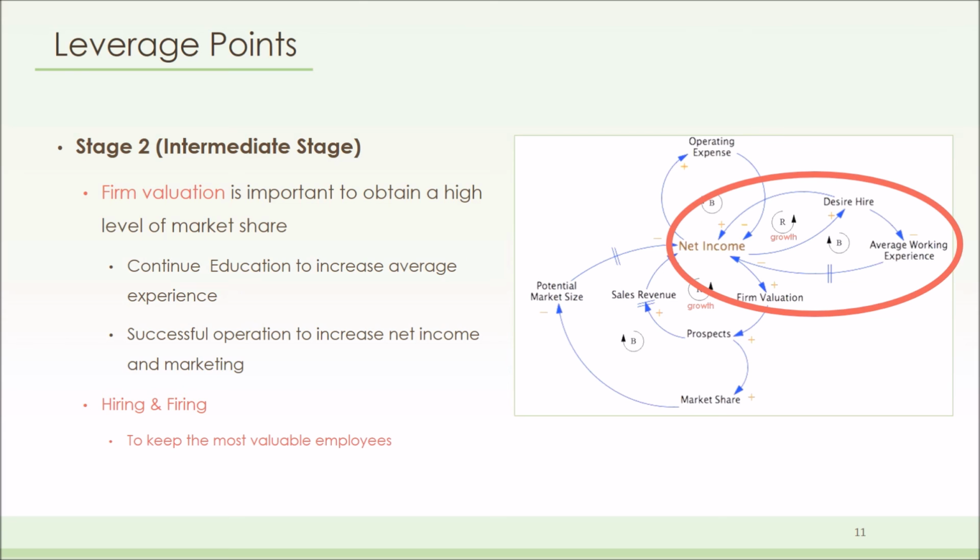And we also see from the previous graph that human resource is important at this stage. It's important to keep all those valuable employees, and to improve their skill, we can also do some continuing education, and all these hopefully would lead to generating more income for the company.